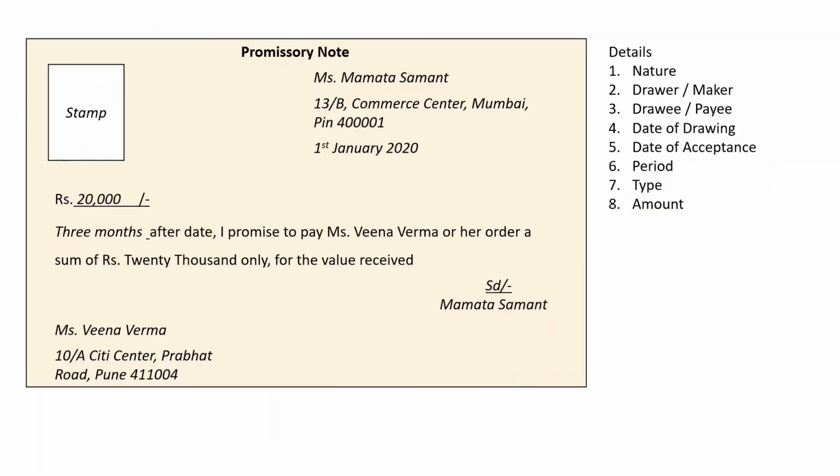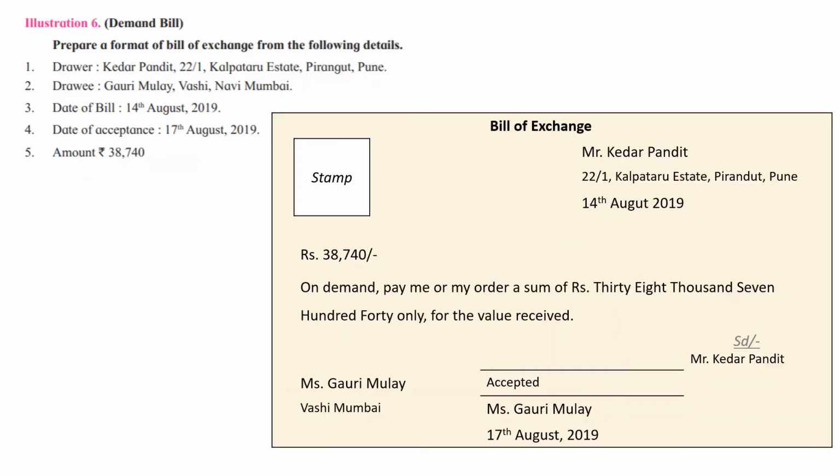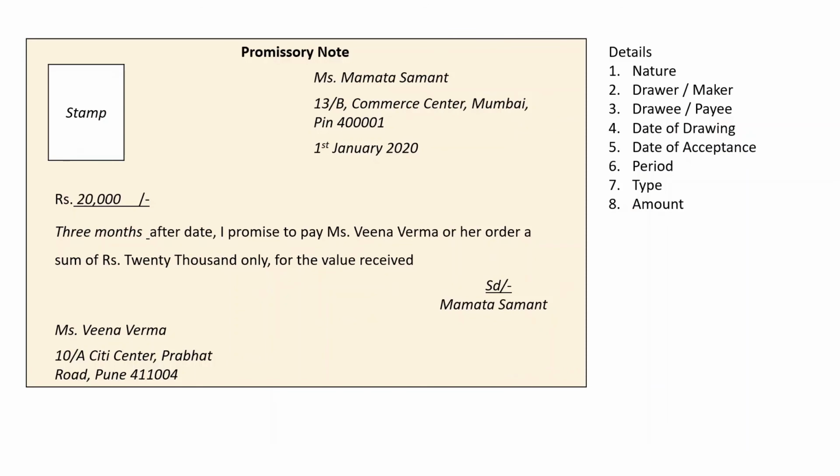Okay. Now this is a promissory note. This is a different format. At the heading part you will find that the wording is changed. The original wording was bill of exchange. Now we are going to call it as promissory note. Then the stamp will be on left hand side, and then on the right hand side Miss Mamta Samant, 13B Commerce Center, Mumbai. Pin code is 4000 or whatever it is 1, and then 1st January 2020 it is drawn, rupees 20,000. 3 months after date, I promise to pay.